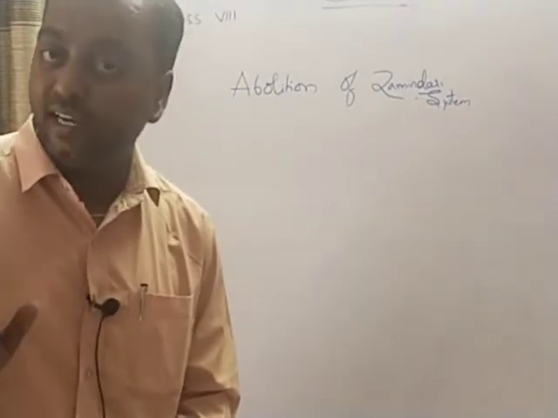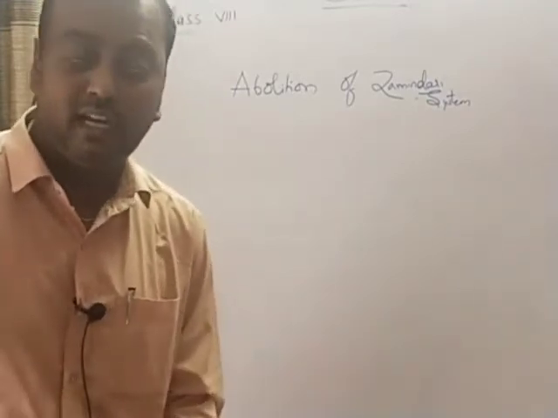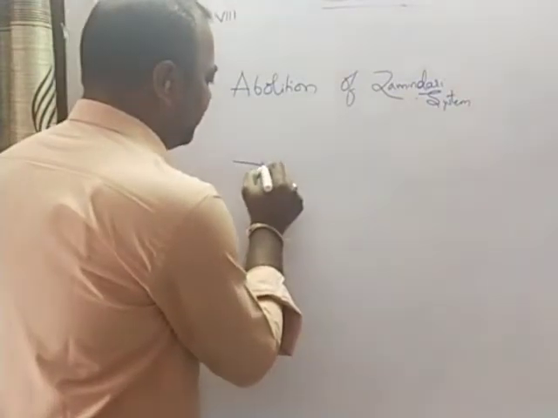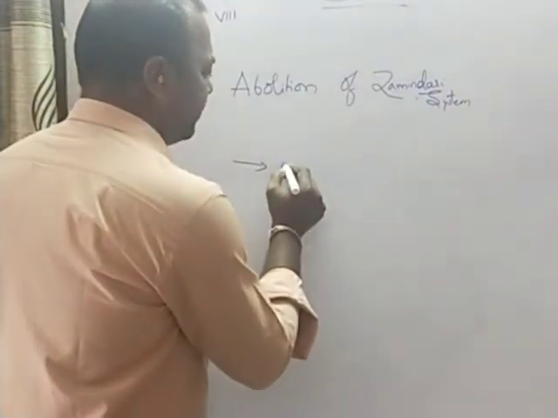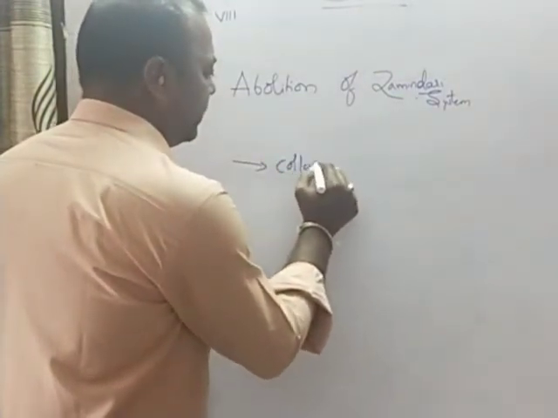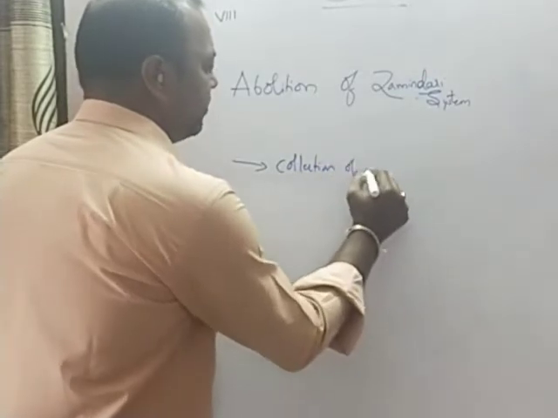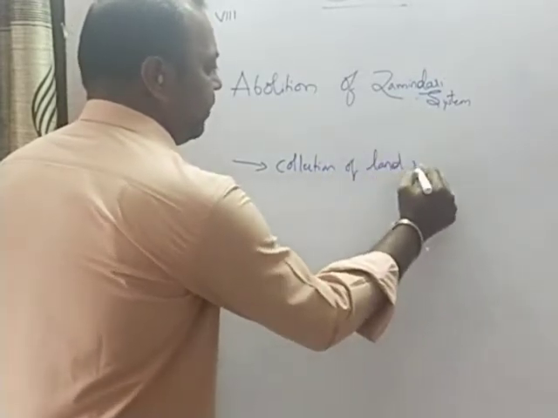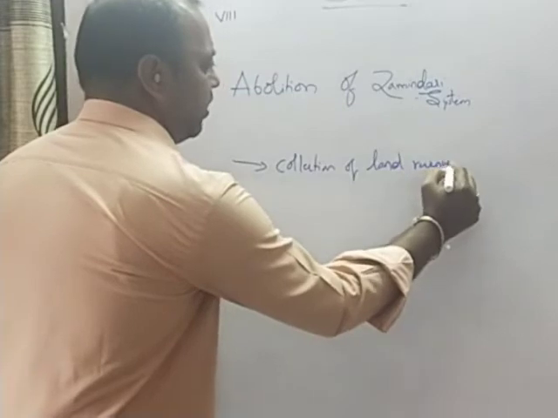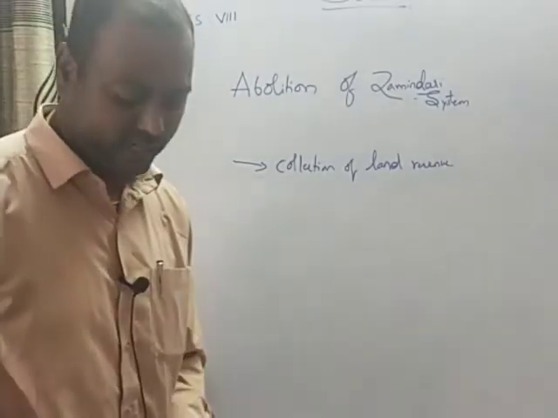First, collection of the land revenue. पहली काम जो है collection of the land revenue. 3 types of works are identified. The collection of land revenue is the first one. लैंड का रेवेन्यू जो है उसको कलेक्ट करना. Okay, that means collection of tax, लैंड का टैक्स कलेक्ट करना.